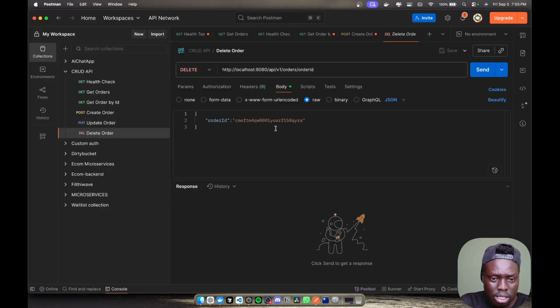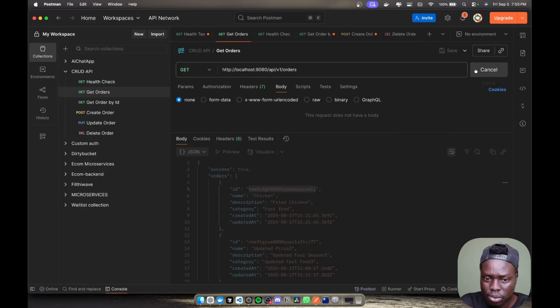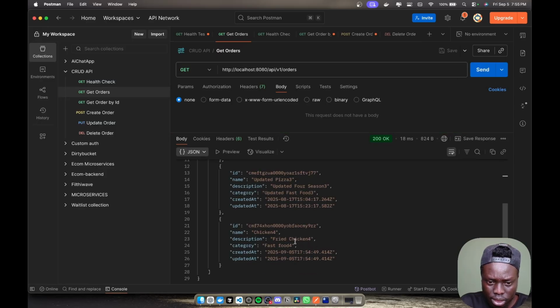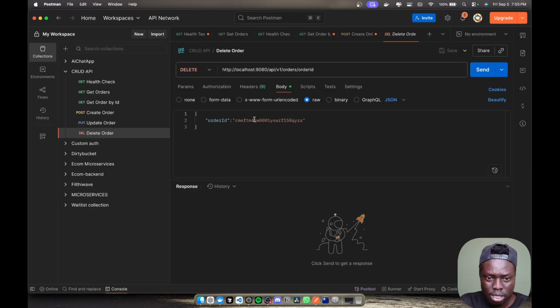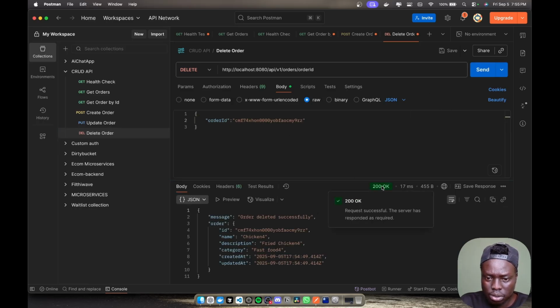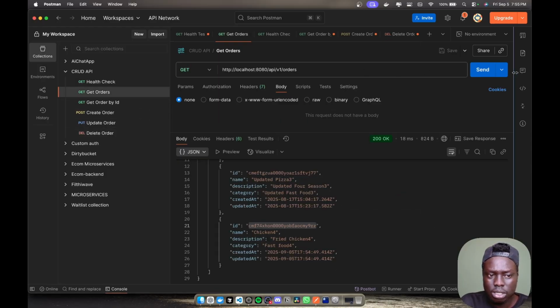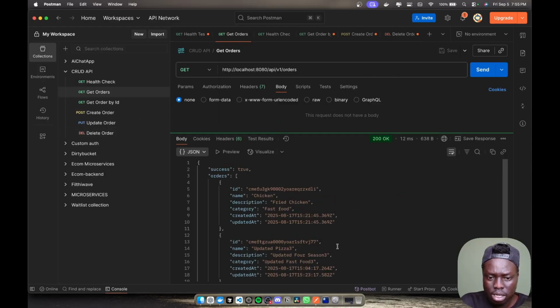Then you can see delete. If we just come here and let me just get all the orders so we can just delete the latest one. Let's go to this one, the one with the random numbers. Let's go and then we just select this and click delete. So it will return 200 and then we would have deleted it. If we go back to orders and then just send this, you see we have only two, and then we can also just update a specific one.